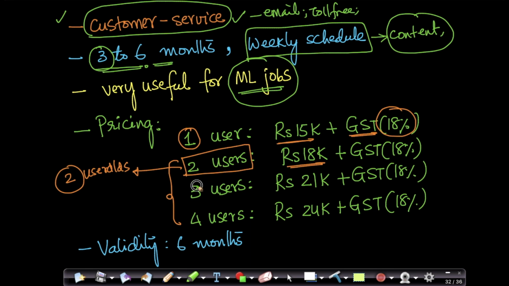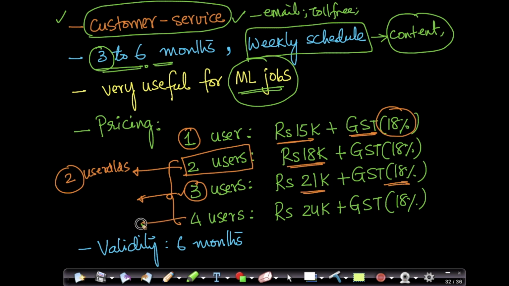Similarly, if you're a group of 3 users, we charge 21,000 plus 18% GST. So this comes to about 7,000 rupees per user if your college allows 3 students as a group to do a project.